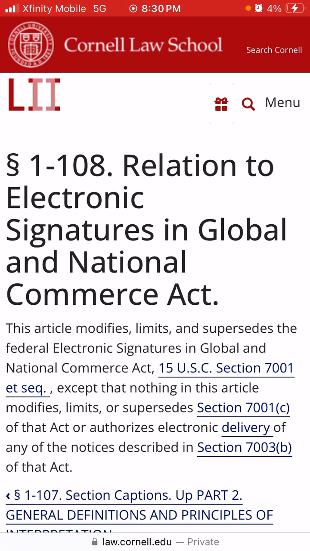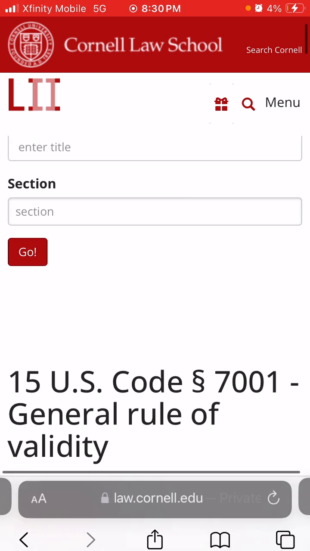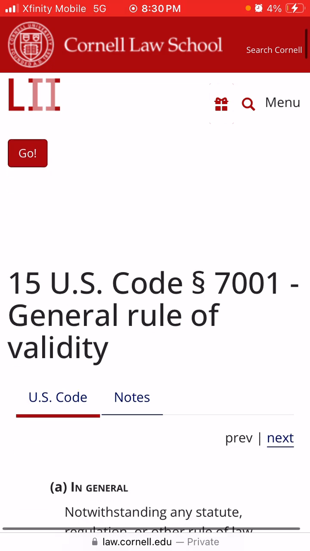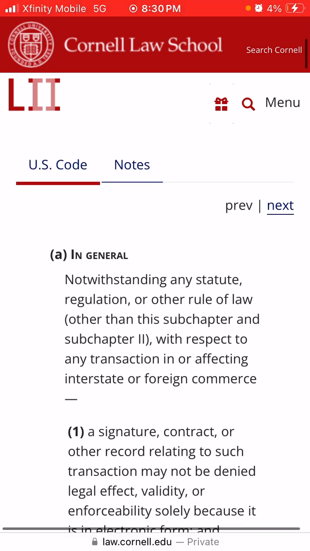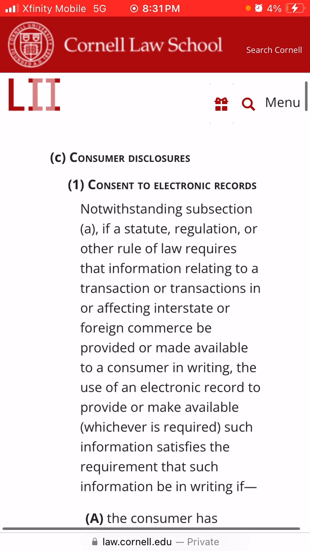All right, so let's start with except that nothing in this article modifies, limits, or supersedes 7001(c). Okay, so 7001(c). This is dealing with commerce and trade, Title 15, general rule of validity, consumer disclosures, right?